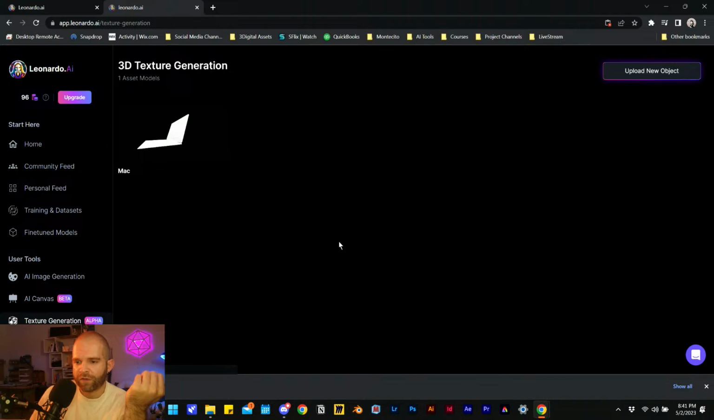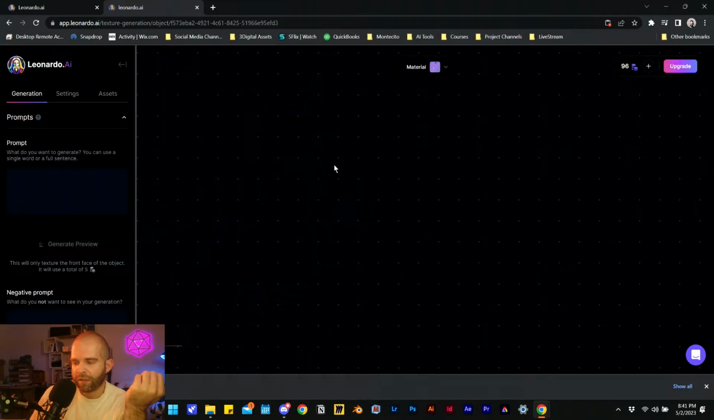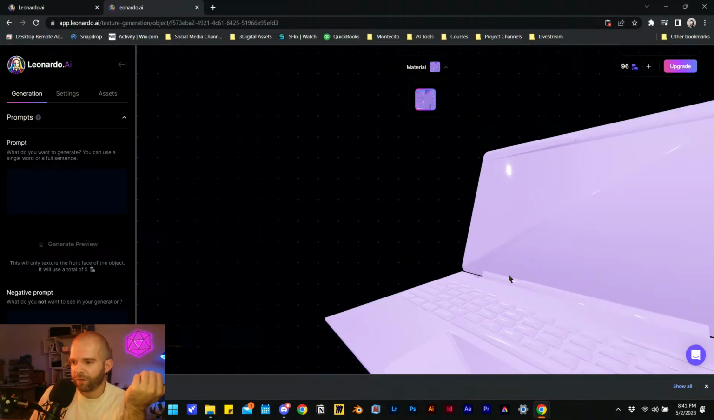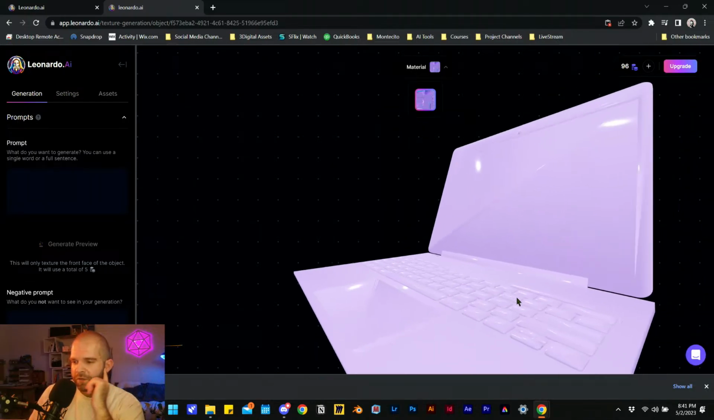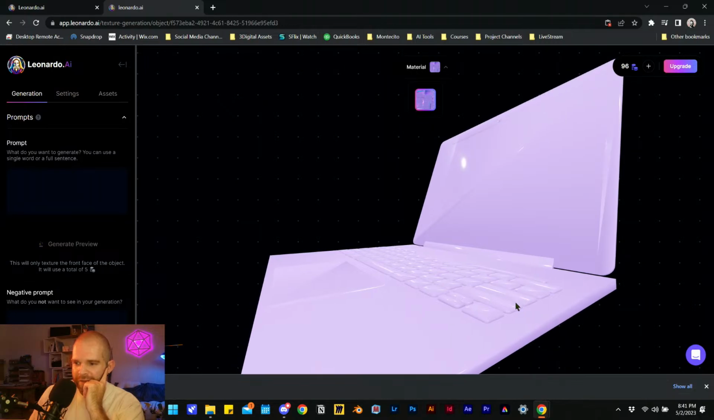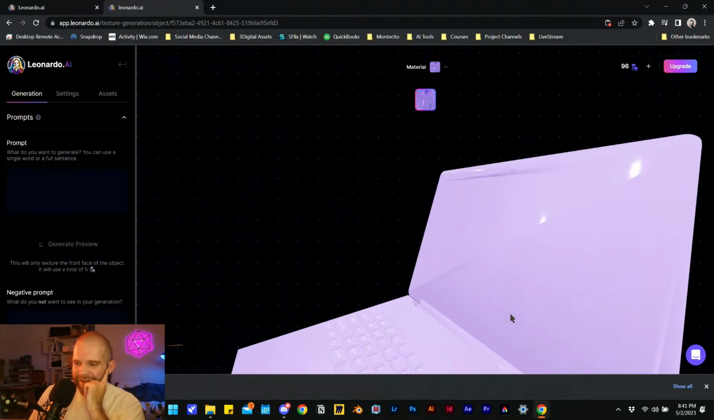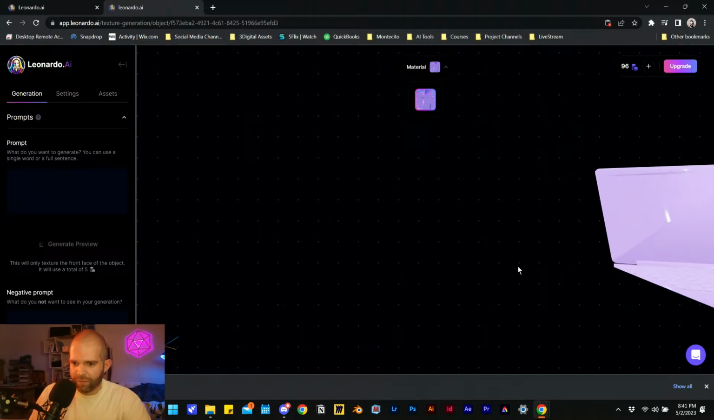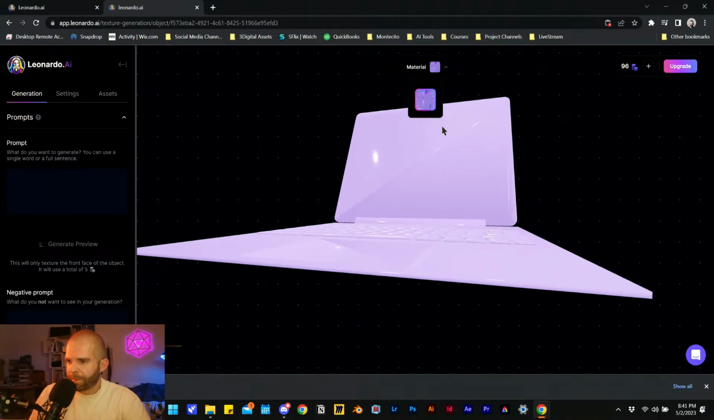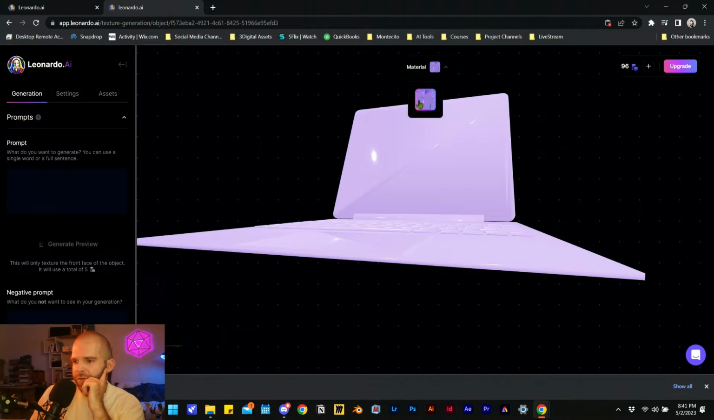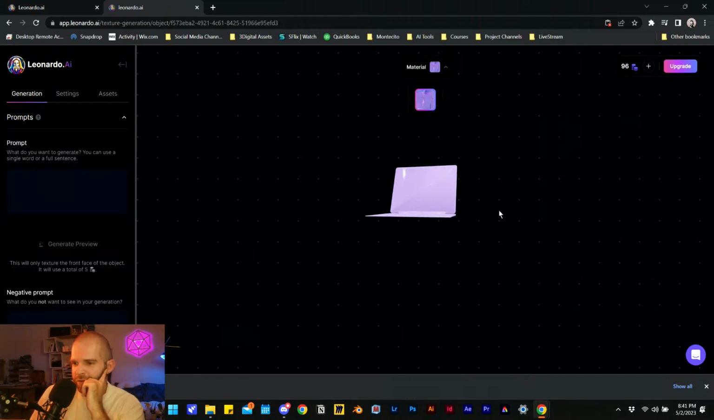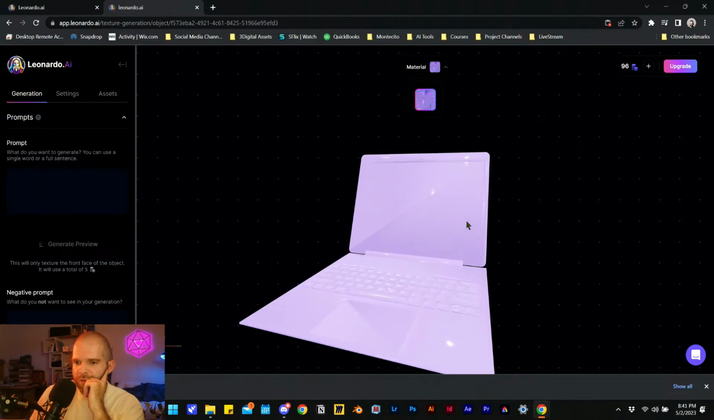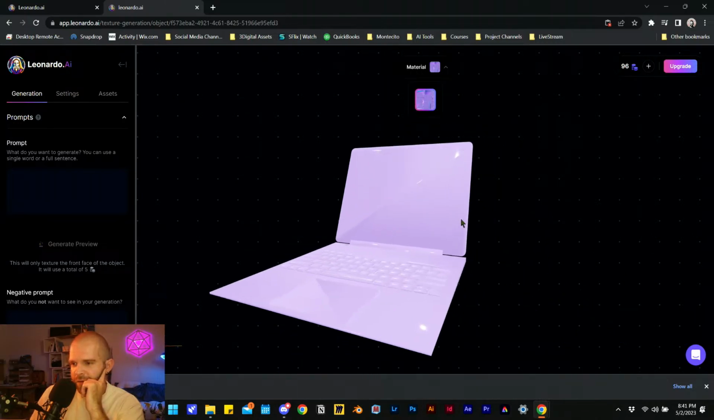We'll go into our texture generation. We'll go into the Mac and check in on it. So there is a material. Let's zoom out and check it out. So it added a keyboard anyway. Oh no, that's part of the model, right? Yeah, it is. Material. Let's see. This is a preview texture. This will only generate the texture on the front.